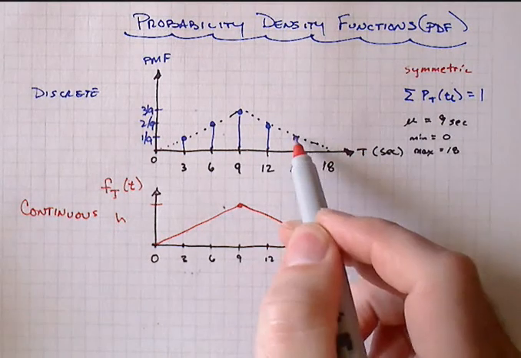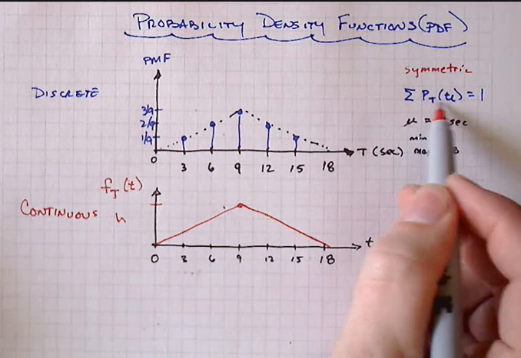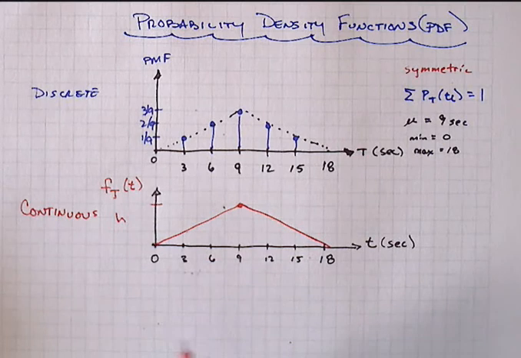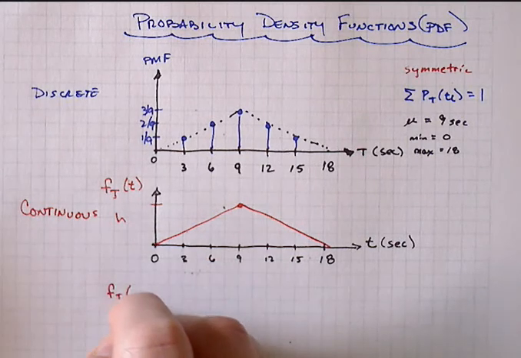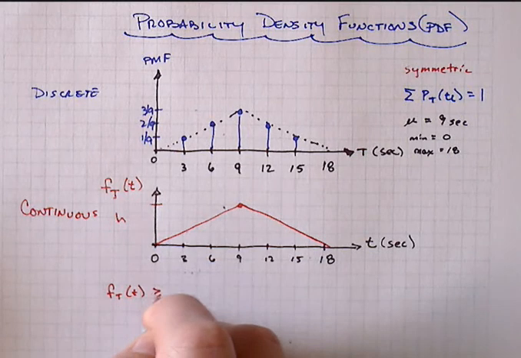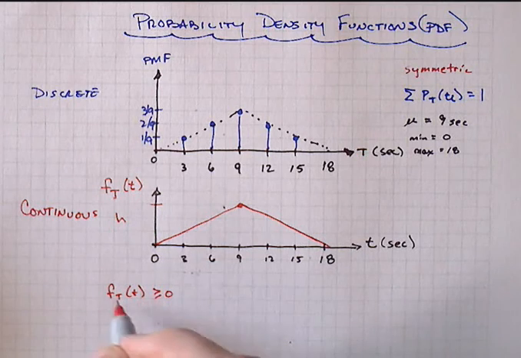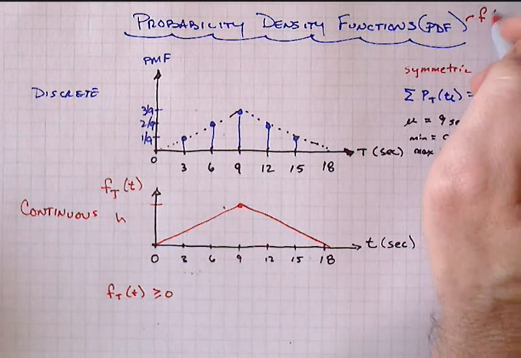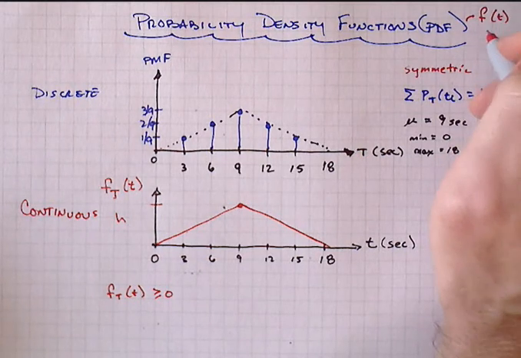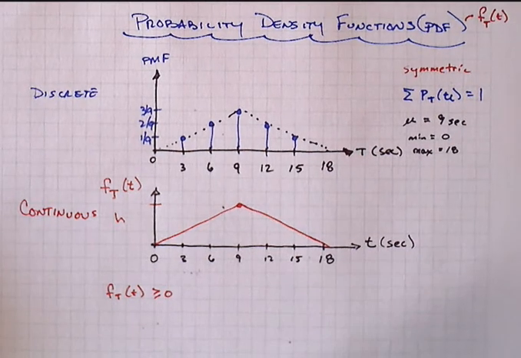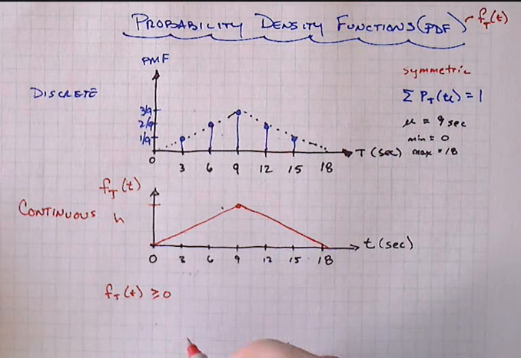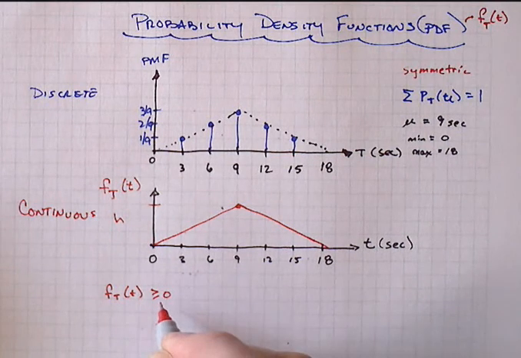We didn't write that down up here, but each one of these probability masses has to be larger than 0. It can't have negative probability. Likewise, our probability density function has to be greater than or equal to 0 as well, right? So implicitly, a PDF has this symbol of a lowercase f, and then you've got your argument sitting here, which in our case is t. Some people will put that capital T to indicate the random variable of interest. Other people won't. You'll see in the textbook that they don't, unless it becomes important for communication. So all these probability density values have to be greater than or equal to 0.